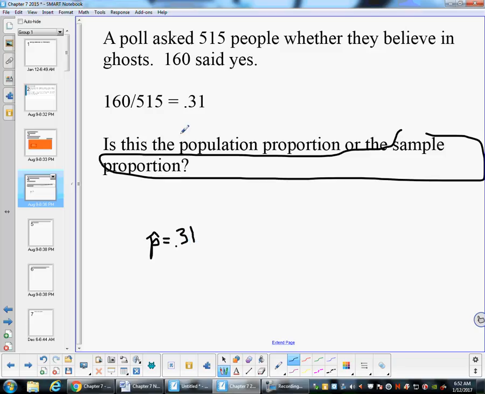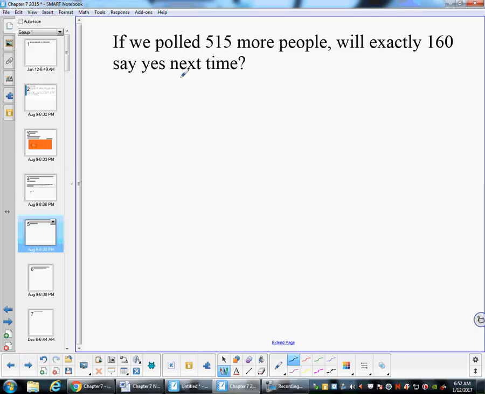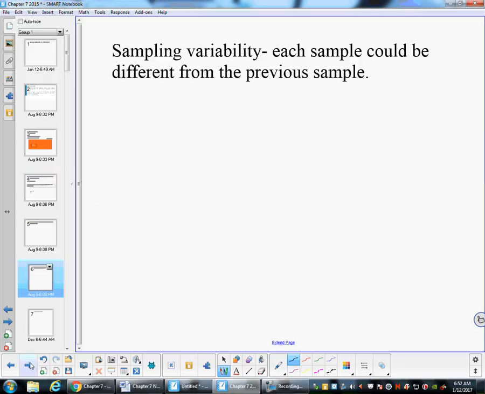Now, if we interviewed a different group of 515 people, would we get the same answer, 160? I bet there might be some variation in that. So when there's more variation, we call that sampling variability. Each sample could be different from the previous sample. So we expect sampling variability because not everything is the same. All right, use this information. Hopefully you can do so on your own.